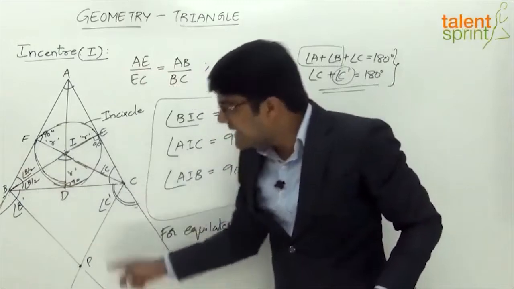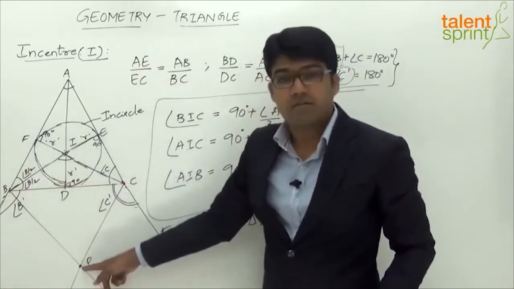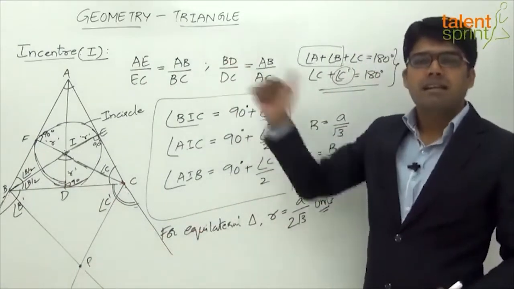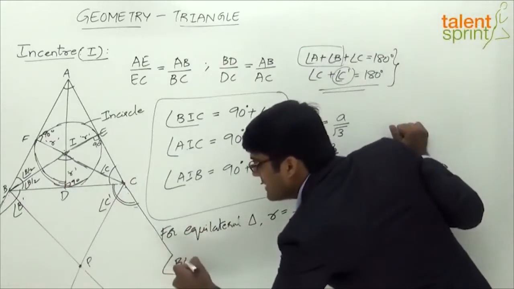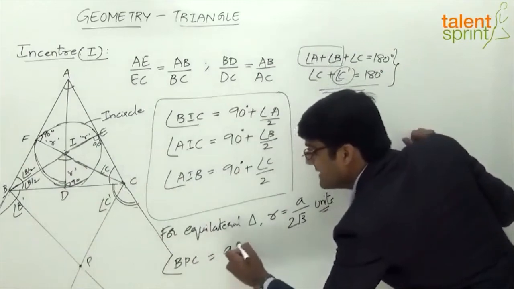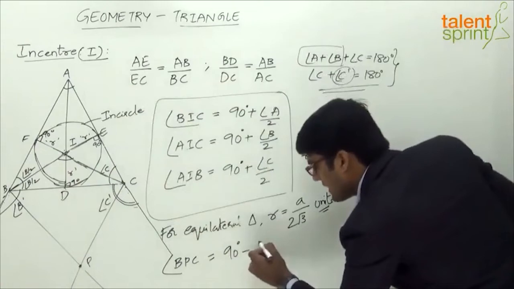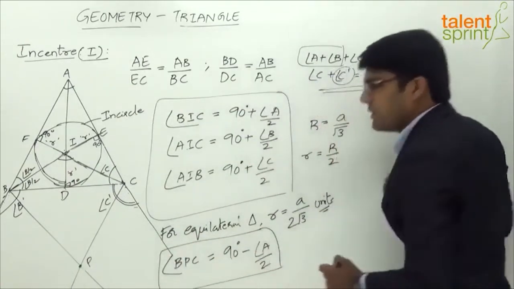But if we take exterior angle bisectors, then the angle made by the side BC with the point of intersection of exterior angle bisectors will be equal to 90 degrees minus half of the other angle there. So the conclusion that we can make here is angle BPC will be equal to 90 degrees minus half of the opposite angle, so half of A by 2. So that's again an important conclusion which you need to follow.